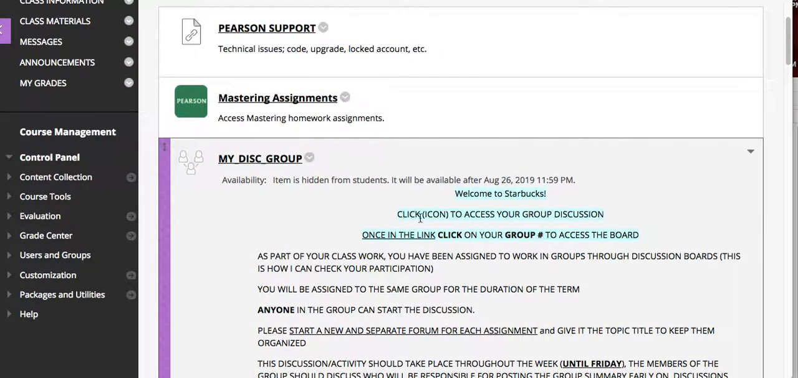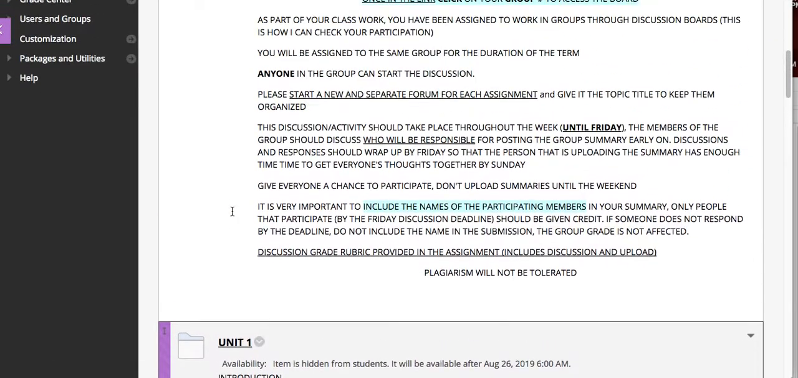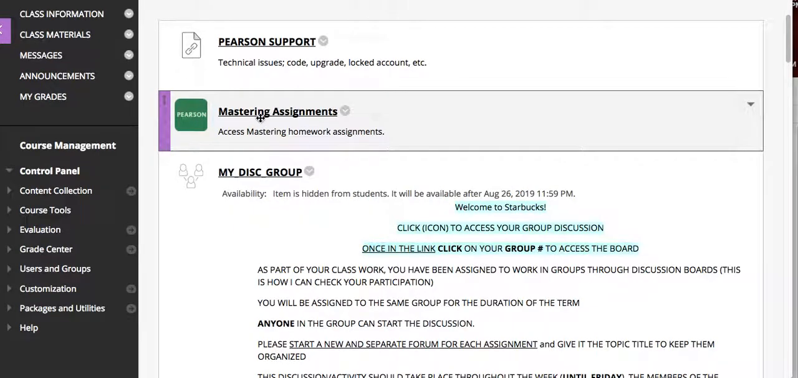So again, this is where you access your group for the discussion. This is where you access that short movie that we saw in the folder to upload your group summary. And then this is where you would access your mastering assignments. So again, every week you would have to do one of each that we've just gone over.